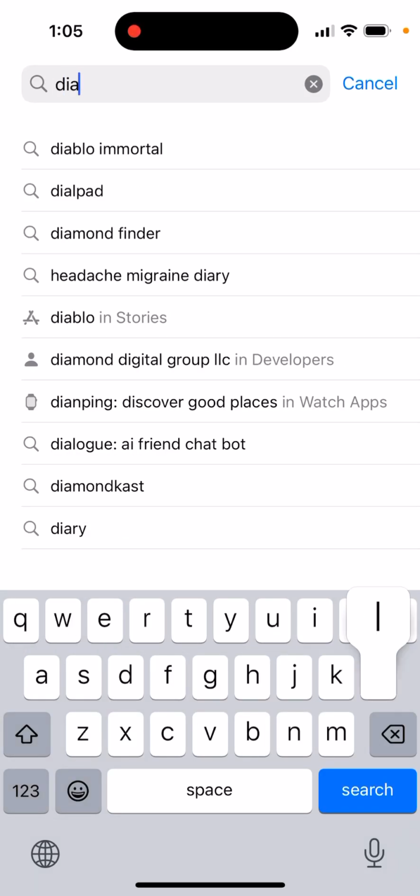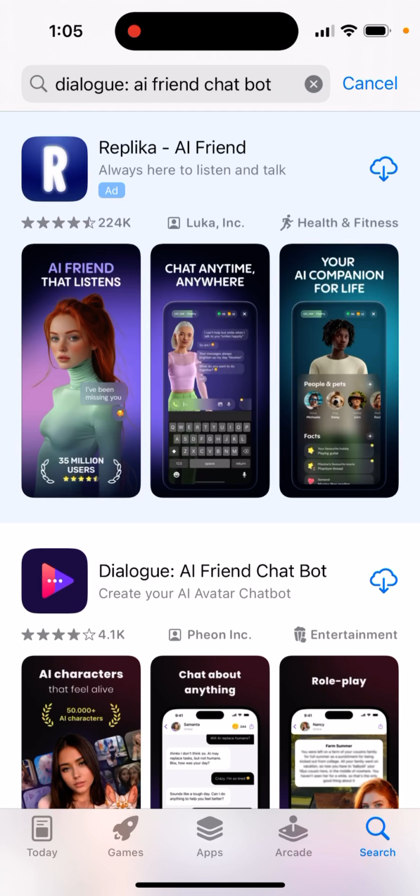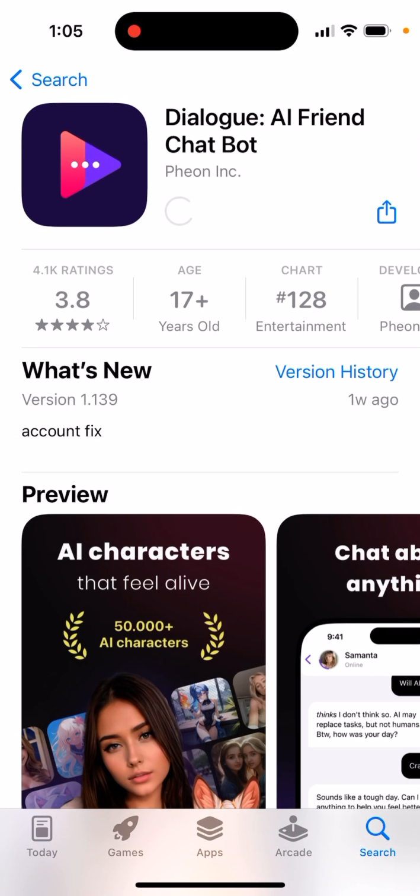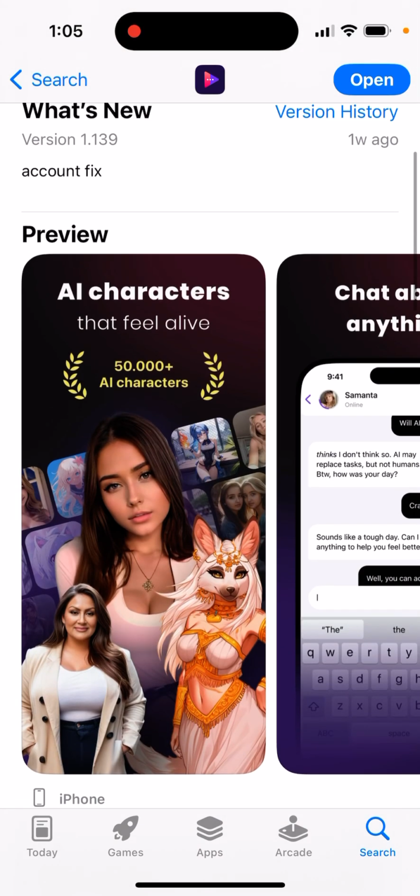Dialog AI app. So here is the app. It's a new popular chatbot app. So here you have it. So yeah, quite high in the ratings. There are a lot of apps which were removed, like Talkie AI. Some other apps were removed, and this can be a nice alternative.